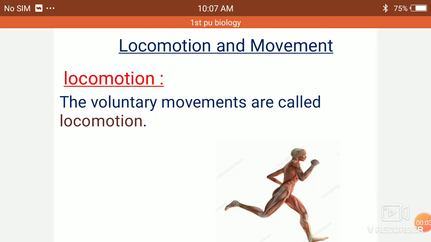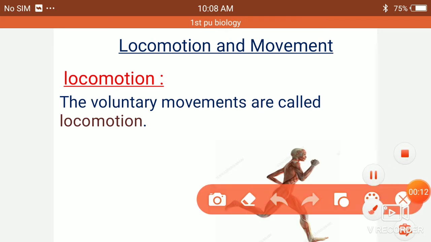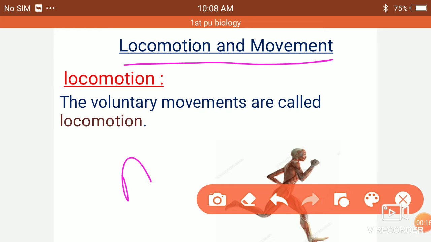Hello students, let's start with the next chapter. That's a new chapter, locomotion and movement. The locomotion and movement. Animals